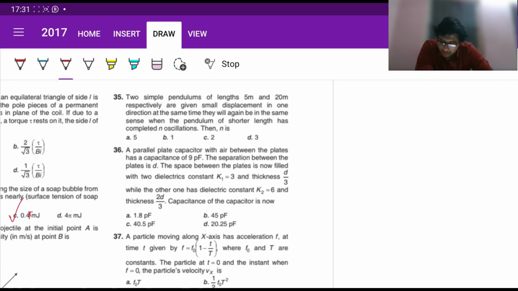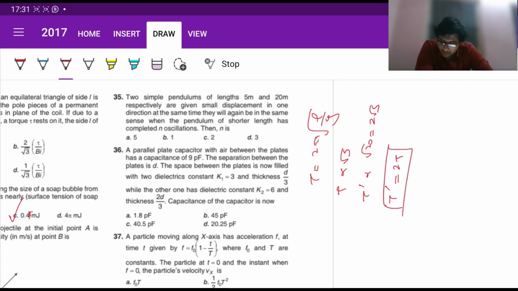Two simple pendulums of lengths are given small displacements in the same direction at the same time. When they come again together, then the pendulum of shorter length has completed n oscillations. So let's look at the time period. Time period is 2π root over L by g. So if initial is t, directly proportional to root 5, t dash will be directly proportional to root 20, which is 2 root 5. So t dash is basically 2t. So here it became obvious.